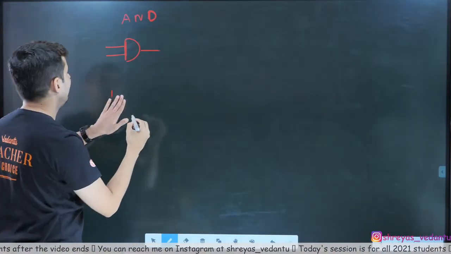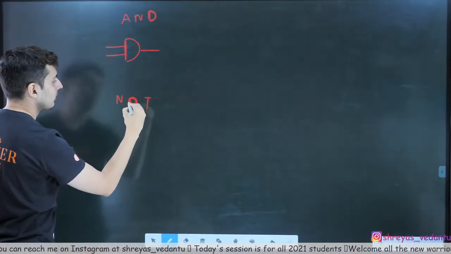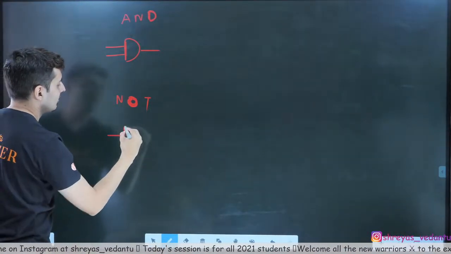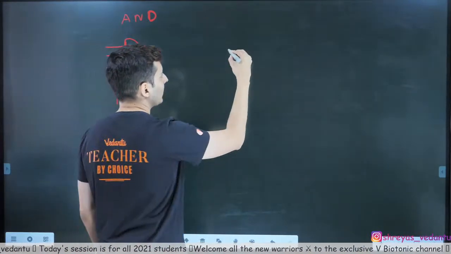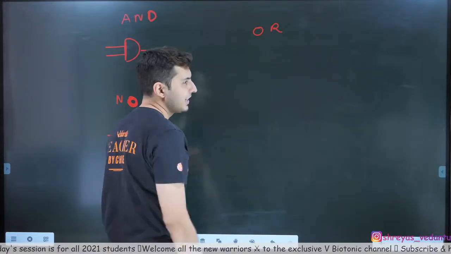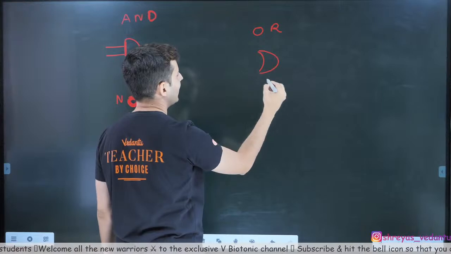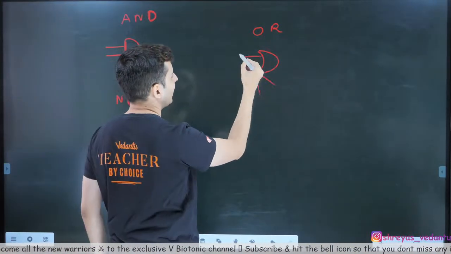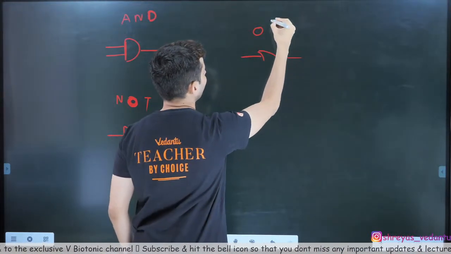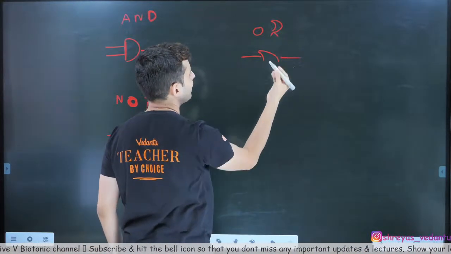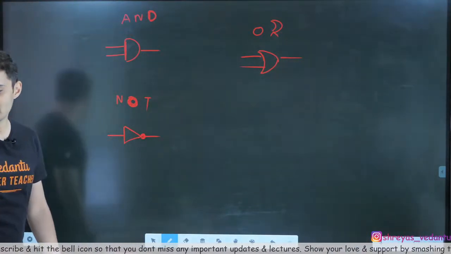If I say NOT, do you see this O? Do you see this O? So just put that O over there. That's it. That's a NOT gate. Simple? Okay. Then you have the OR gate. So the OR gate is like this. Probably you can think of R this way, just think of that R over here like this. One crazy symbol R. So this is your OR gate. As simple as that. Everybody fine?